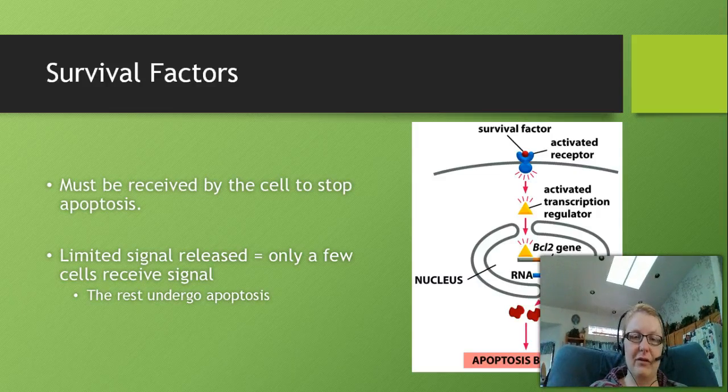So the survival factor is received, it's active, the signal transduction is passed across the membrane, the activated transcription regulator goes and binds the BCL2 gene, makes BCL2, and apoptosis is blocked. If this didn't happen, then we have that Bax and Bak that will then cause apoptosis to occur. And so cells have to receive this signal in order to continue to survive and not undergo apoptosis.